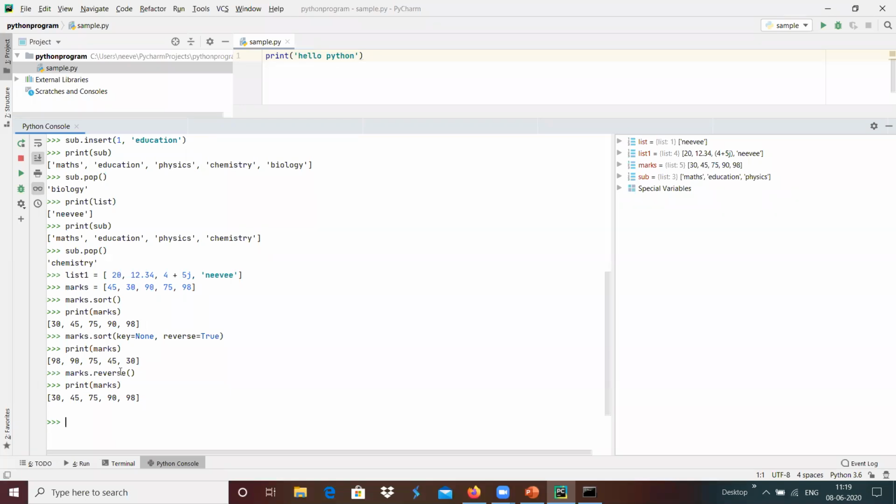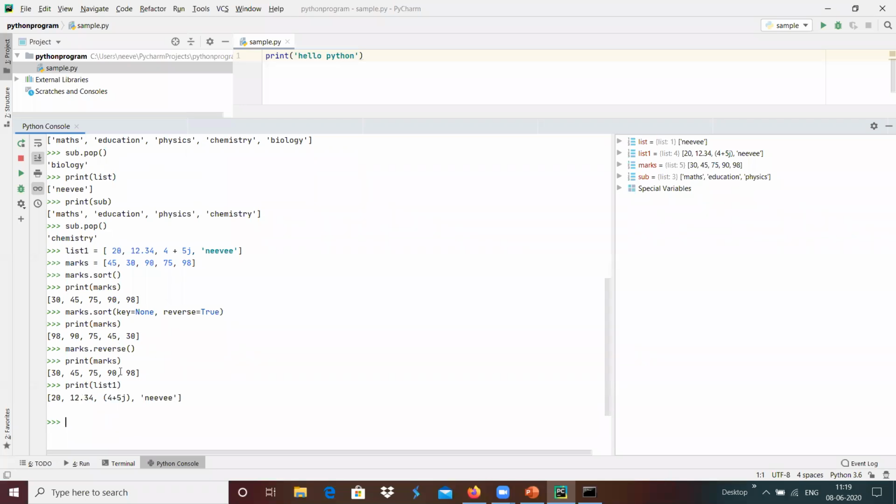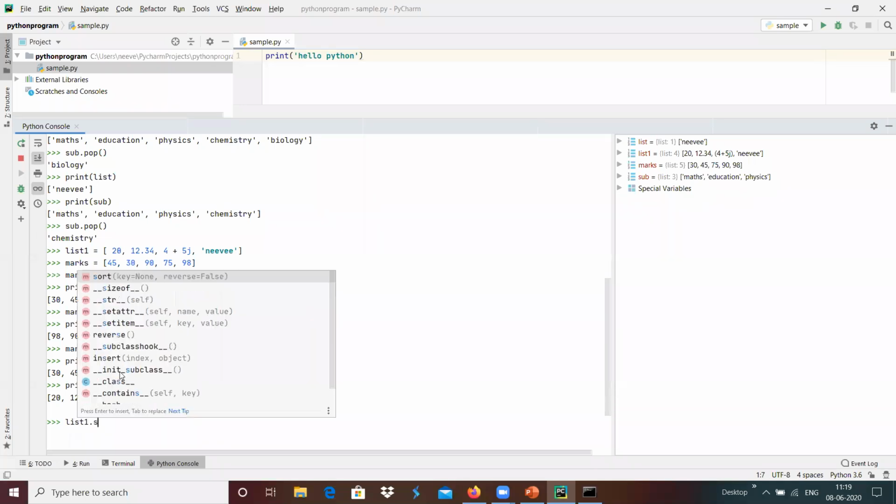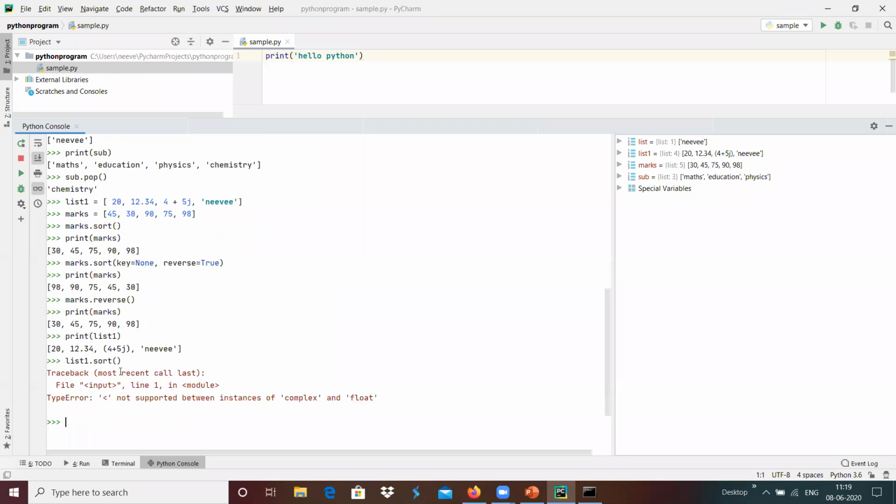If we have a mixture of data types present in the list, we cannot do these operations. For example, we have list one, which contains four different data types: an integer, a floating point variable, a complex variable, and a string. If we try to sort that list, we will get an error, because complex numbers cannot be sorted.